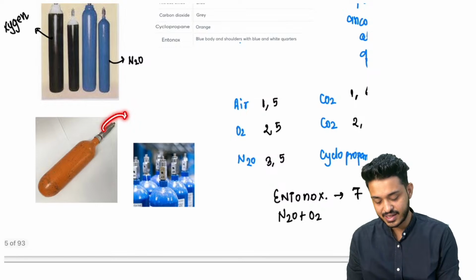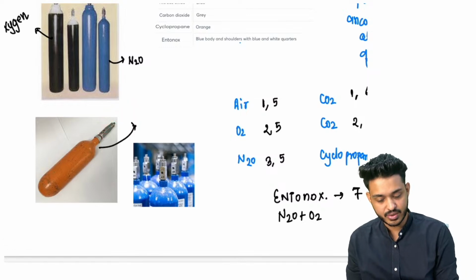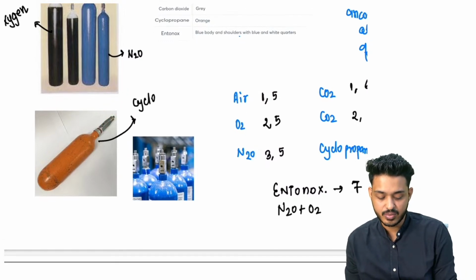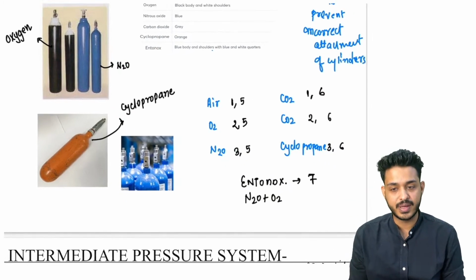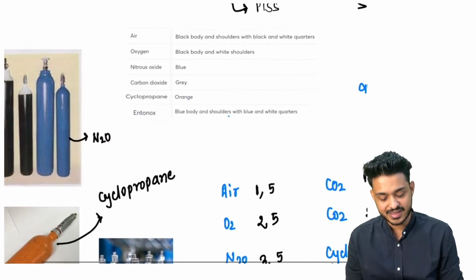और ये संतरी लग रहा है. This is going to be orange. Orange is going to be संतरी. संतरी is going to be cyclopropane. This is going to be cyclopropane, and these are the pin index that we are having.